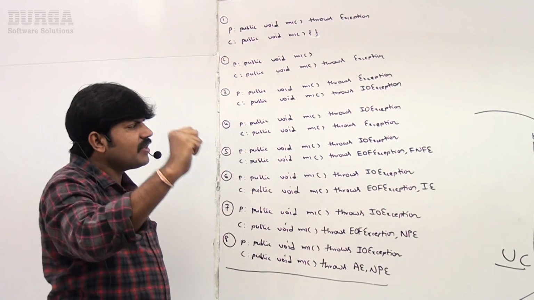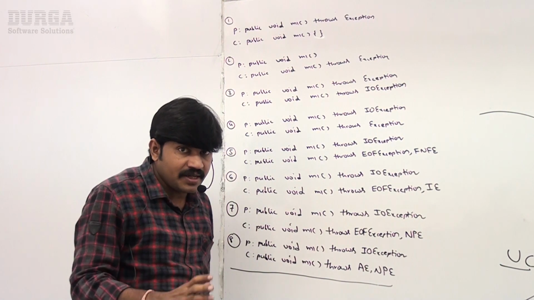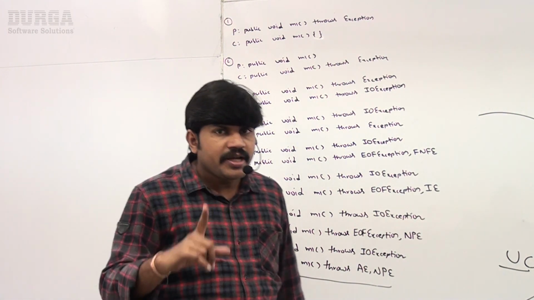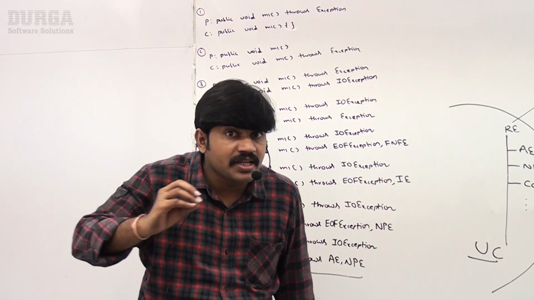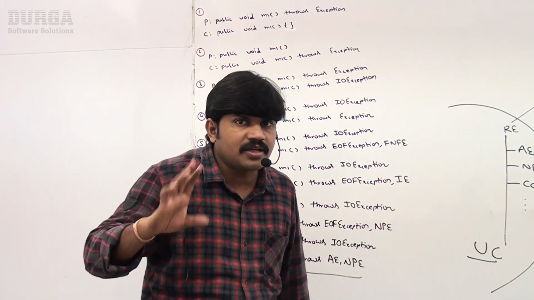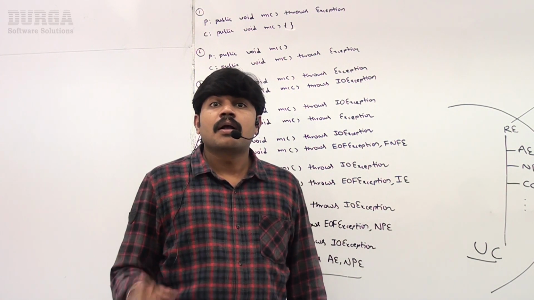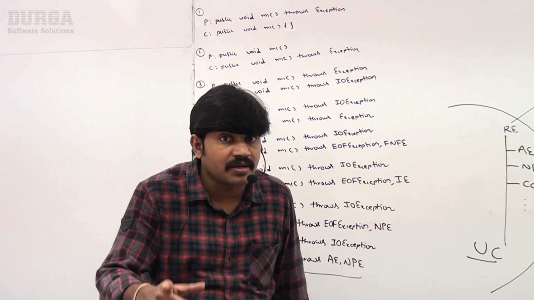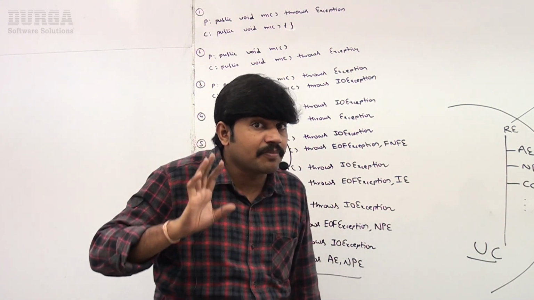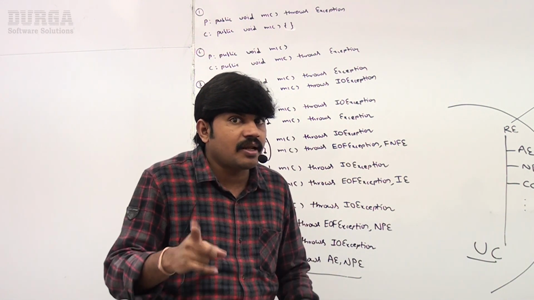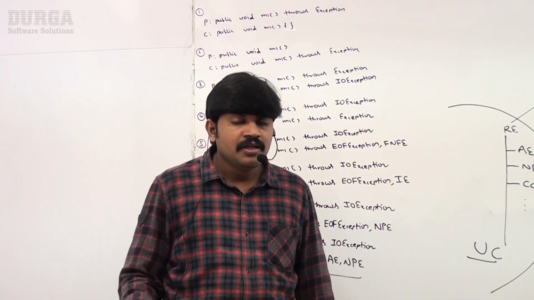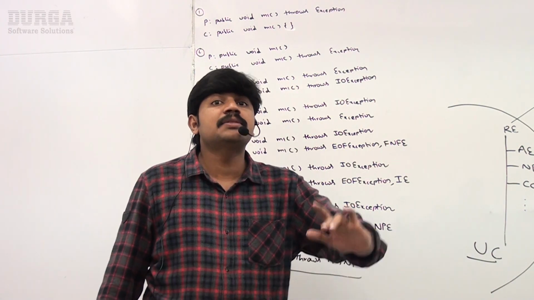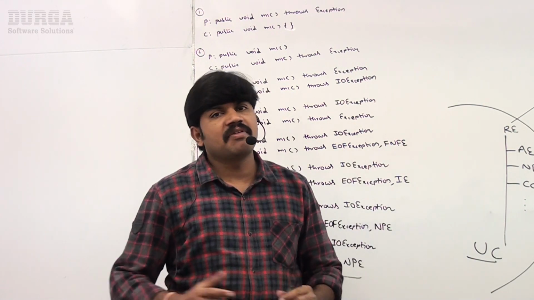Sir, observe. What is the rule in overriding? Very simple rule, sir. If a child class method throws any checked exception, compulsory the parent class method should throw the same checked exception or its parent. Let me repeat again. Otherwise, the compiler will give an error.